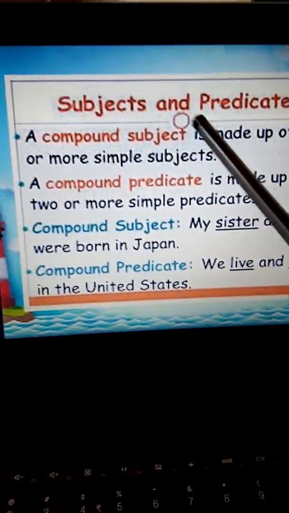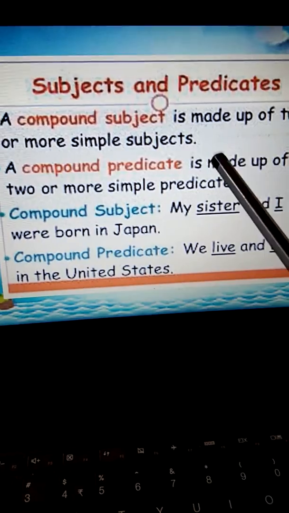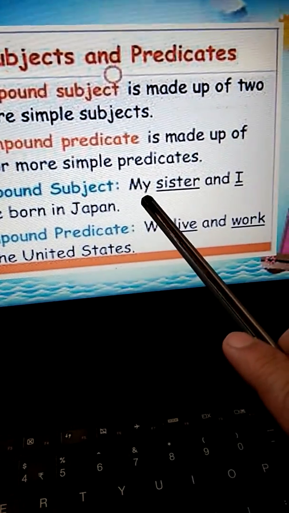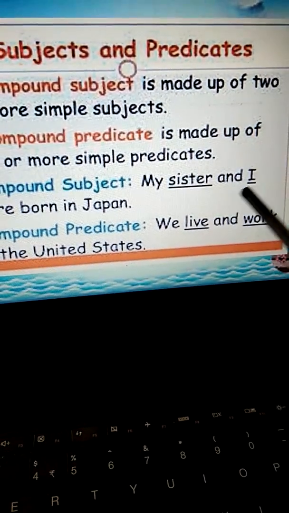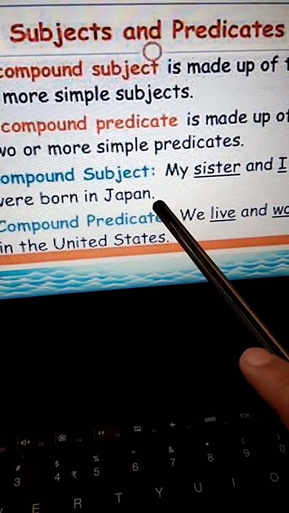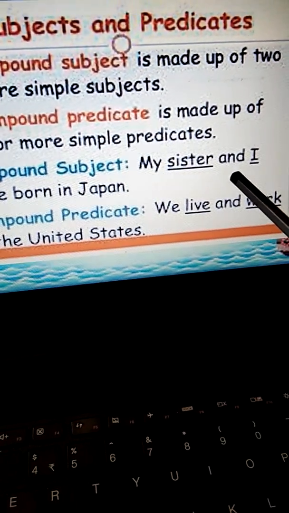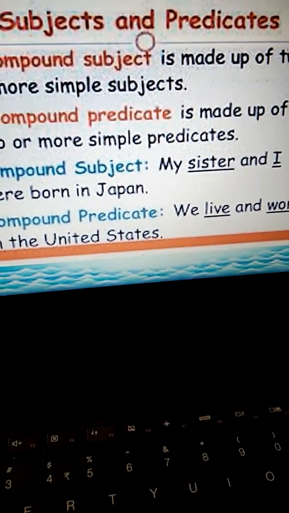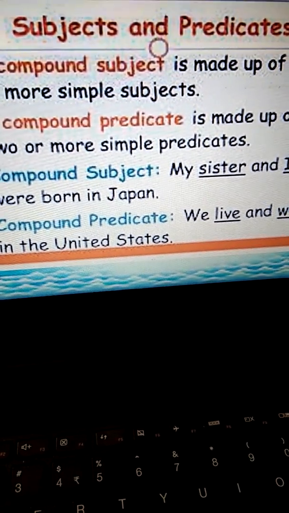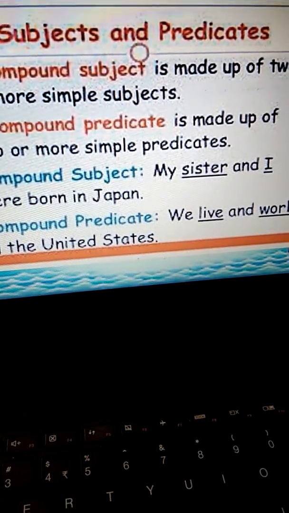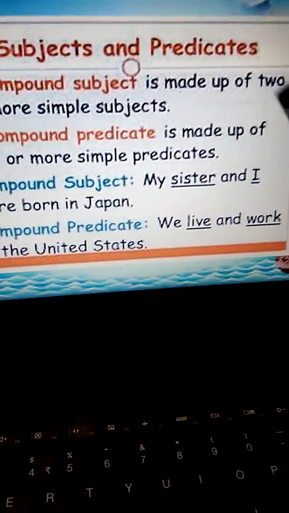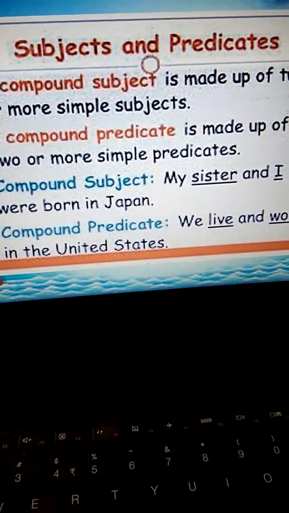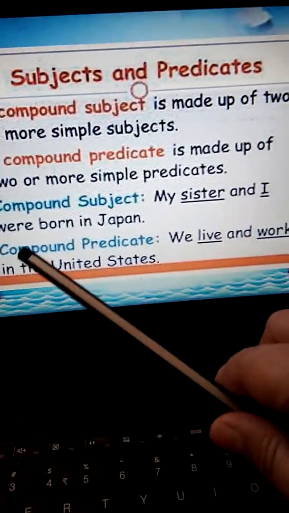A compound subject is made up of 2 or more simple subjects, like my sister and I. So both of them were born in Japan. It's not alone his sister or alone himself or herself, whatever. So when we are talking about both of them together, both of them become the subject of the sentence.